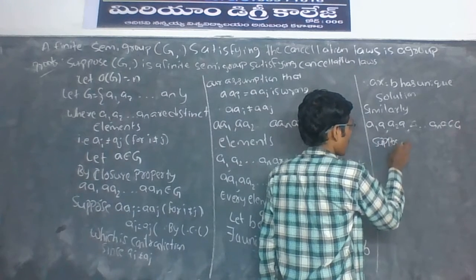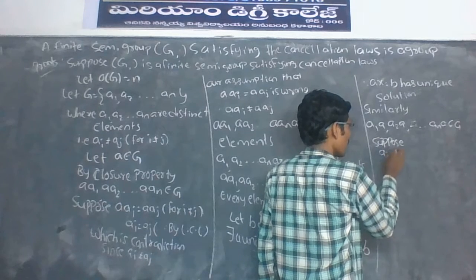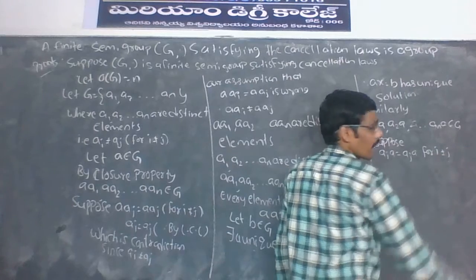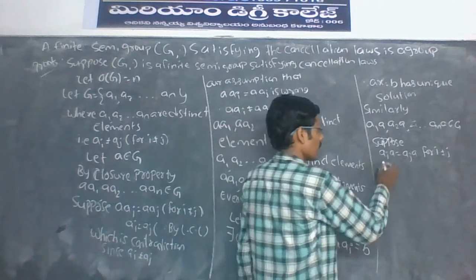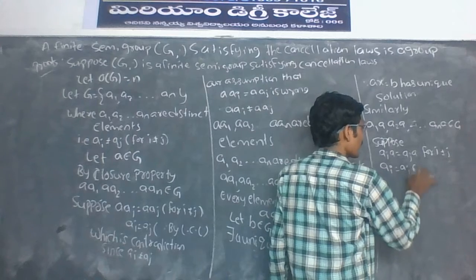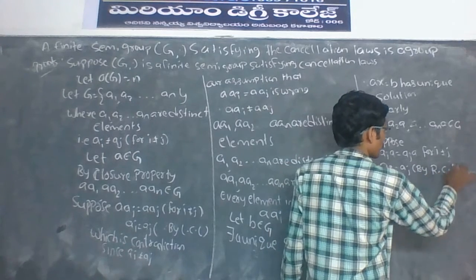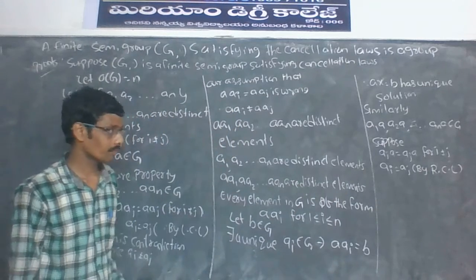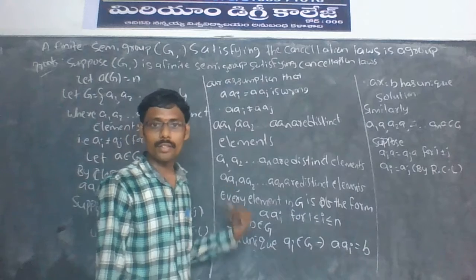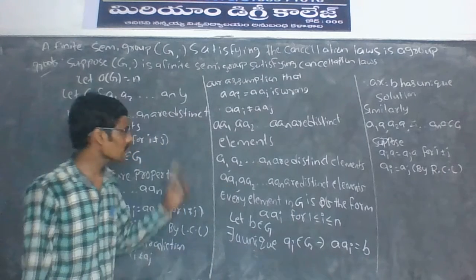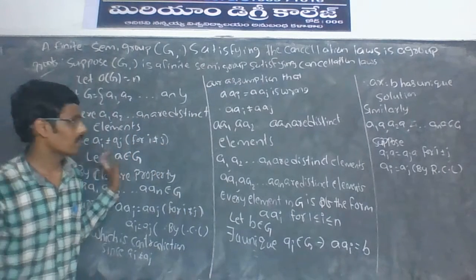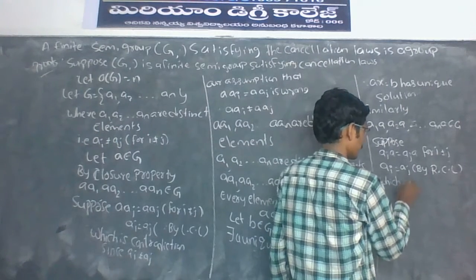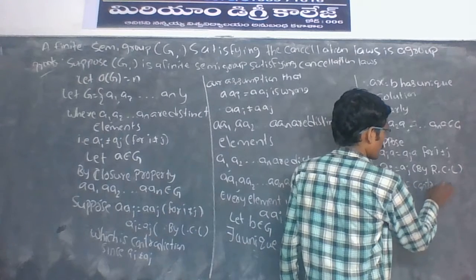Suppose ai·a = az·a for i not equal to z. By right cancellation law, a cancels, so ai = az, which is a contradiction, since ai is not equal to az. Our assumption is wrong.